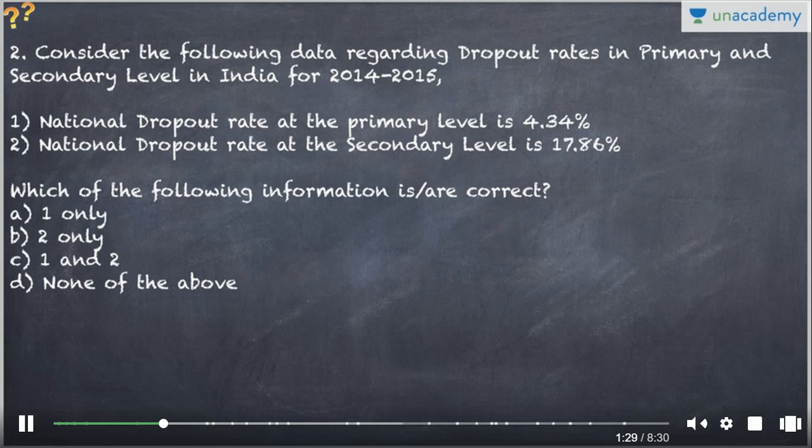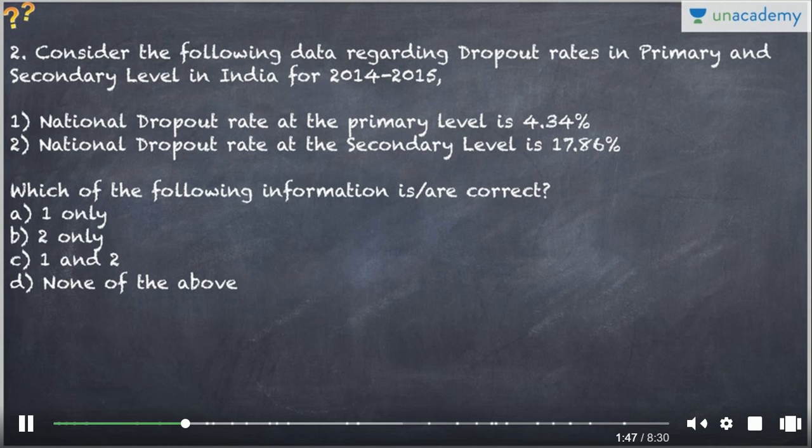The next question is regarding the dropout rates in primary and secondary level in India for 2014-15. The national dropout rate at the primary level is 4.34%, and the national dropout rate at the secondary level in educational levels is 17.86%. Which of the following is correct?